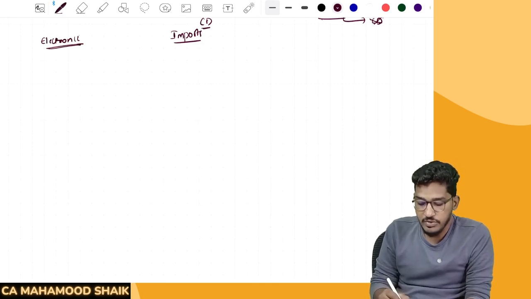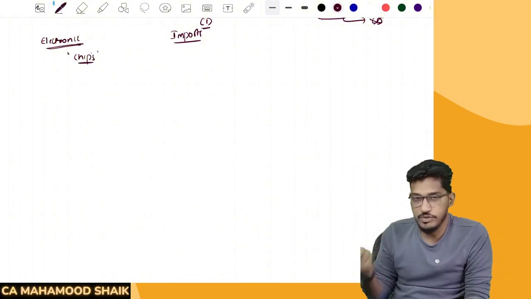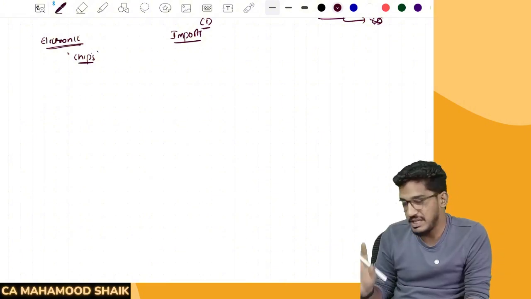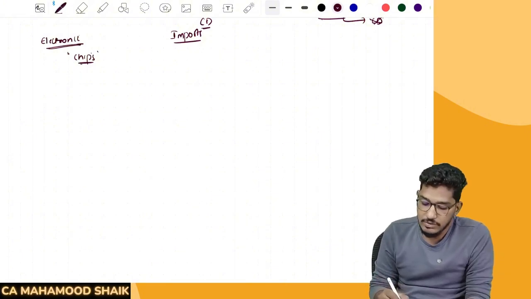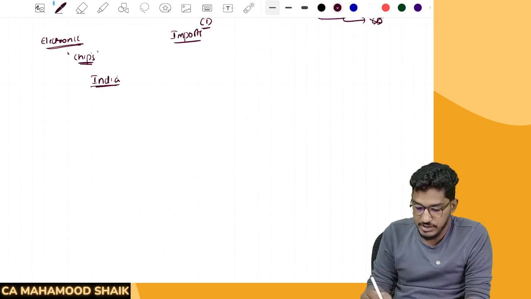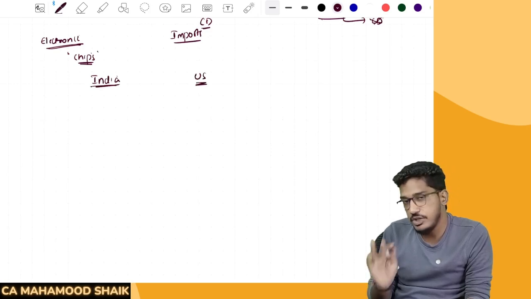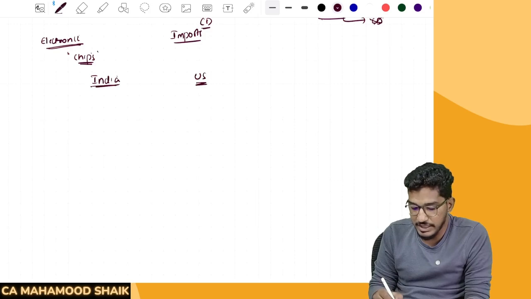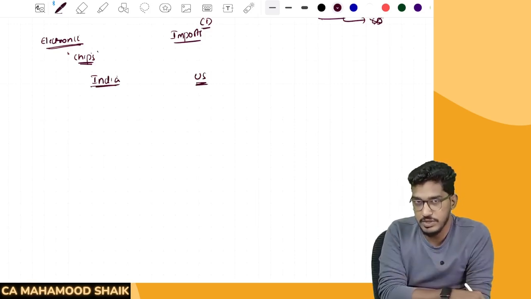For the purpose of my manufacturing, I needed some electronic chips, not the chips which you get to eat, but the chips I need for manufacturing. Now these chips, whatever I need for my business, I can procure from India also. There are local manufacturers of electronic chips, and there are some vendors in the US also. These chips are manufactured in India, and these chips are also manufactured in the US.